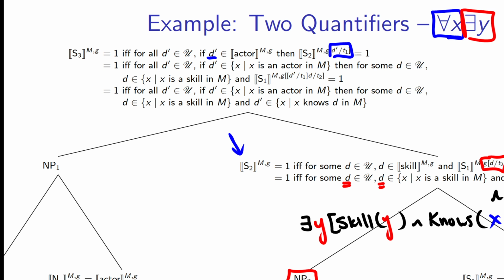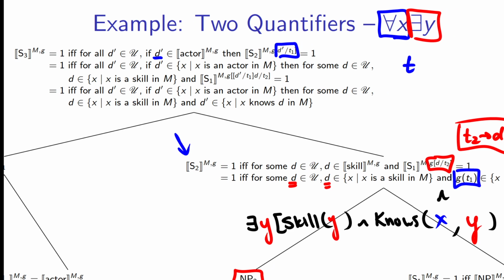So now we're making a second adjustment. Now we're saying that all of our T1s are going to be D primes, and we need to check every D prime in our universe, and if D prime is an actor, then that sentence exists a Y skill Y and knows XY. That G of T1, that X and knows, should now point to D prime, that new thing. So the second step is just here to illustrate the process in more detail. I'm going to skip straight to the third step.